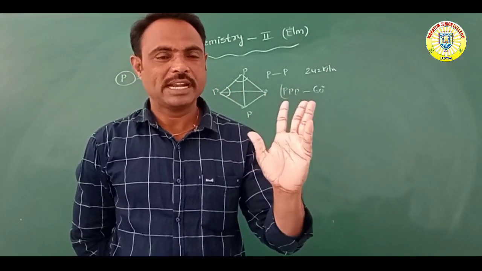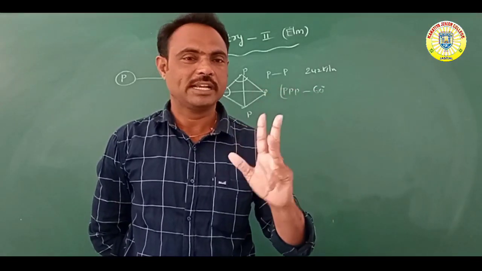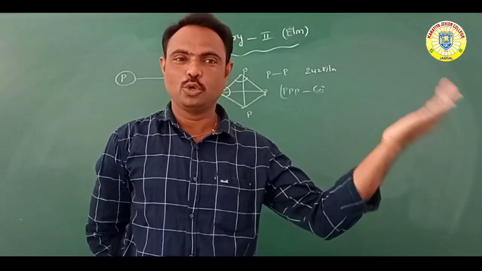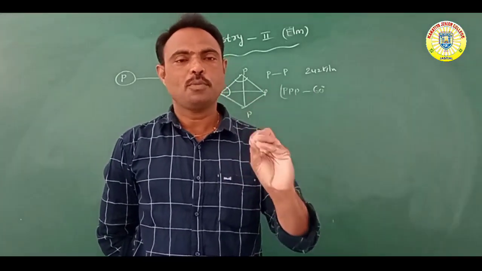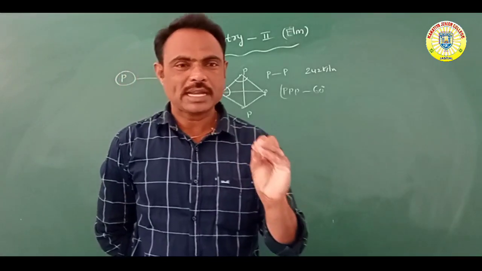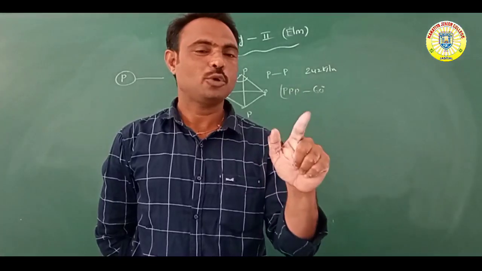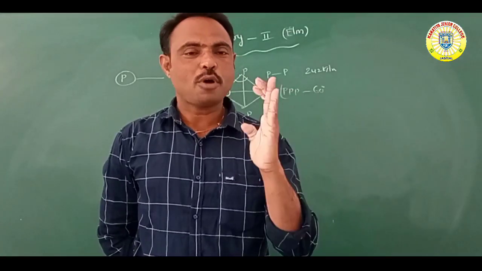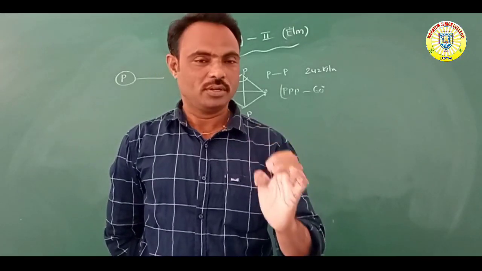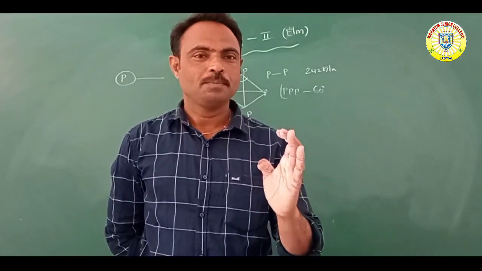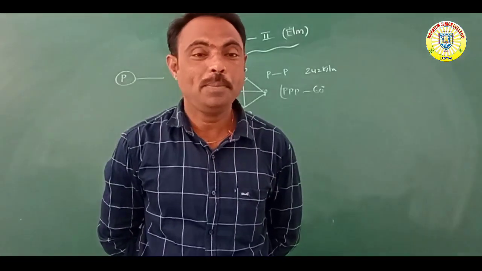Nitrogen always exists as a diatomic molecule, and phosphorus always exists as a tetraatomic molecule, N2 and P4. Compare these two. Nitrogen contains a triple bond between nitrogen atoms, so 1 sigma and 2 pi bonds. The bond dissociation enthalpy is very high and it is a very strong bond. Nitrogen contains pp pi bonds.